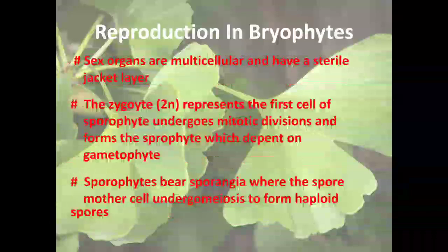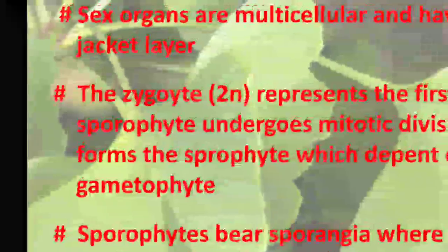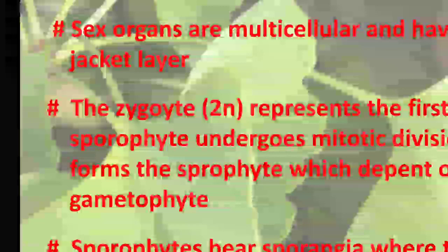Reproduction in bryophytes: the sex organs are multicellular and have a sterile jacket layer, which means the sex organs are found inside a covering. That sex organ is known as a multicellular sex organ or jacket-like structure.